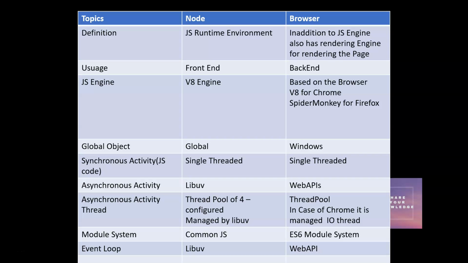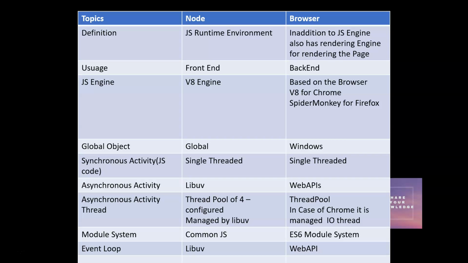So let's first understand what is Node and what is a web browser. Node, as you know, is a JavaScript runtime environment. It is nothing but the V8 engine moved to the server side and put inside a C++ program. So this environment is called Node. So Node is nothing but the V8 engine plus certain C++ libraries. These two are called Node.